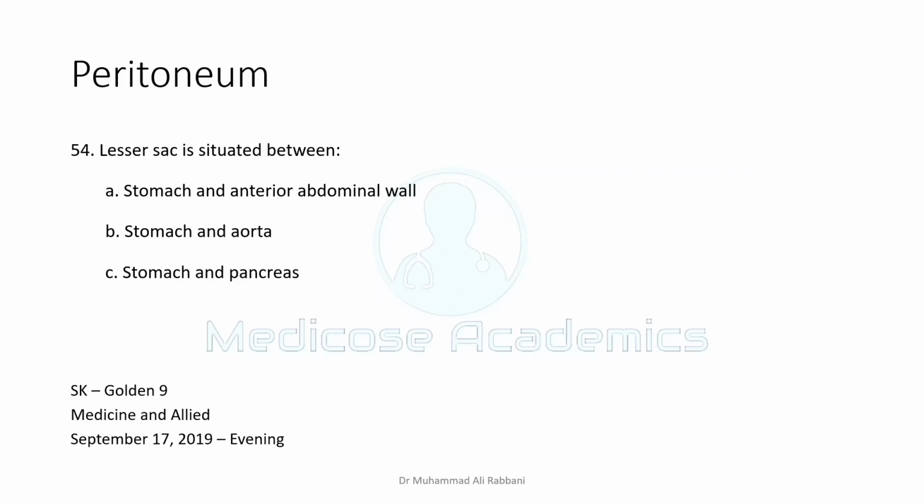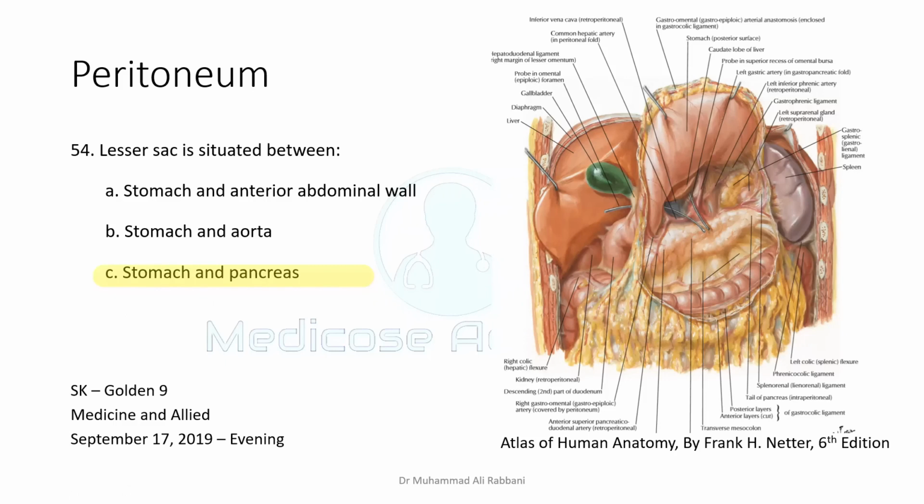A lesser sac is situated between... There are a lot of questions about lesser sac. Let's discuss this one first. So anteriorly there is stomach and posteriorly there is pancreas. So lesser sac is situated between stomach and pancreas.